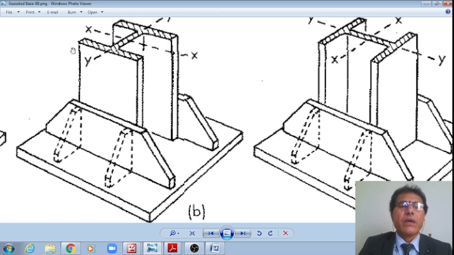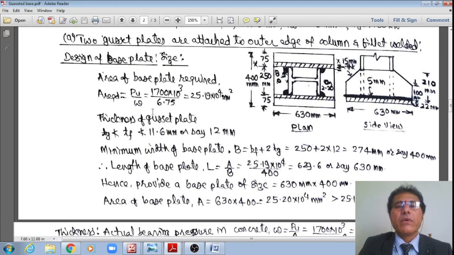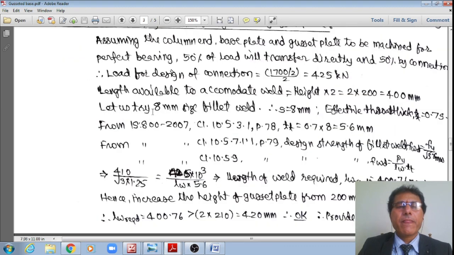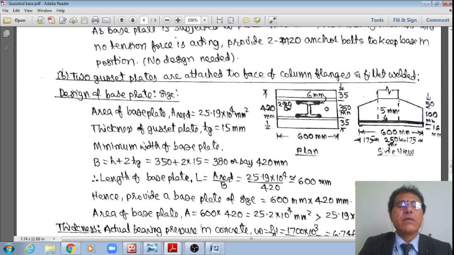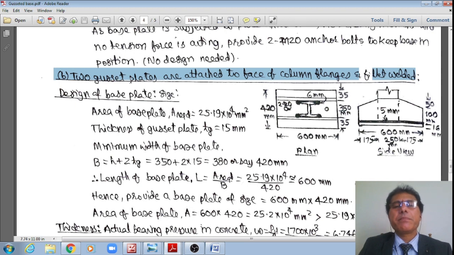If the gusset plate is attached to the column flange itself, this second bit. Therefore, let me see this second bit, student. Actually there is a third problem, the next problem for the same problem. Redesign, if the two gusset plates are attached to the face of the column and fillet welded. That is the third problem.